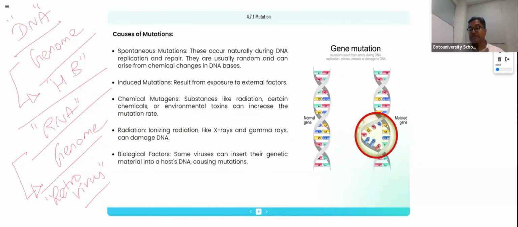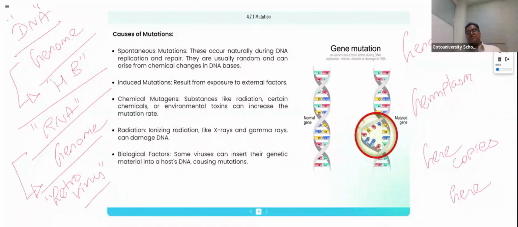So what do you mean by genome? Many students do not know what genome is. Genome is different from germplasm. Germplasm is different, gene copies are different, gene is different. Germplasm denotes the entire gene content of the seed. The entire gene content of the seed is called germplasm. The entire gene content of your species is called genome.